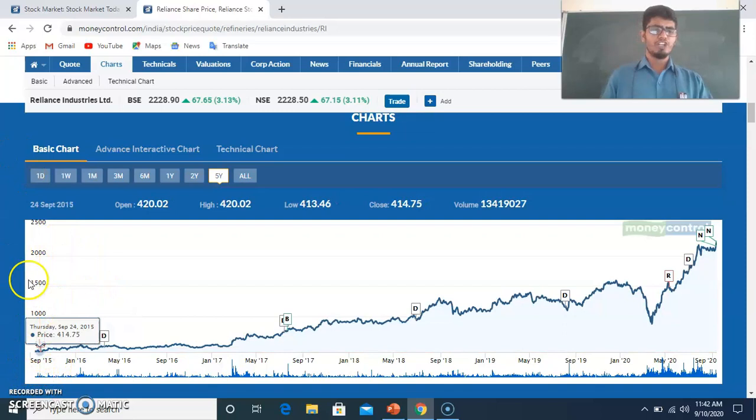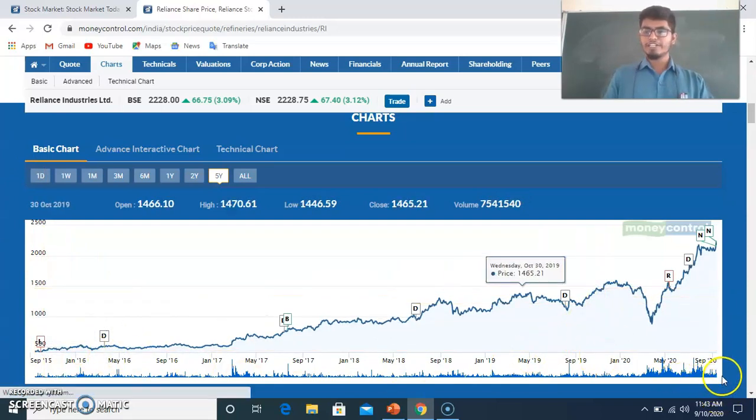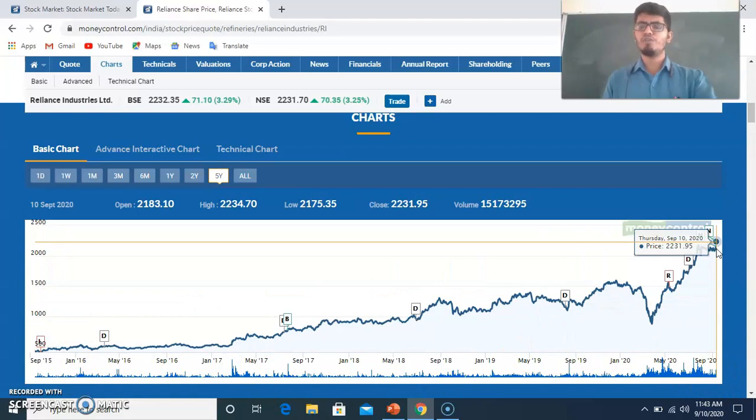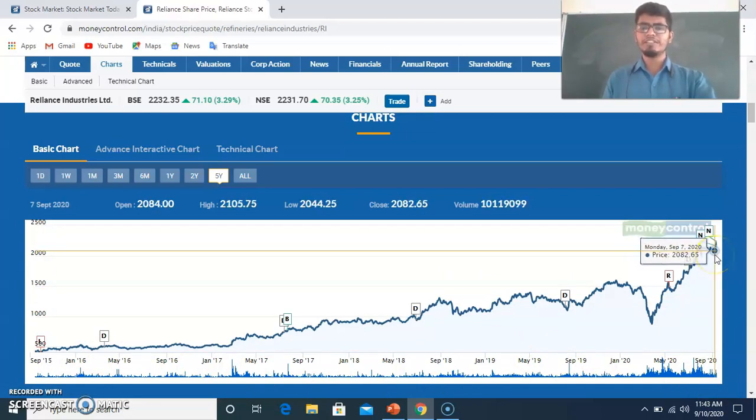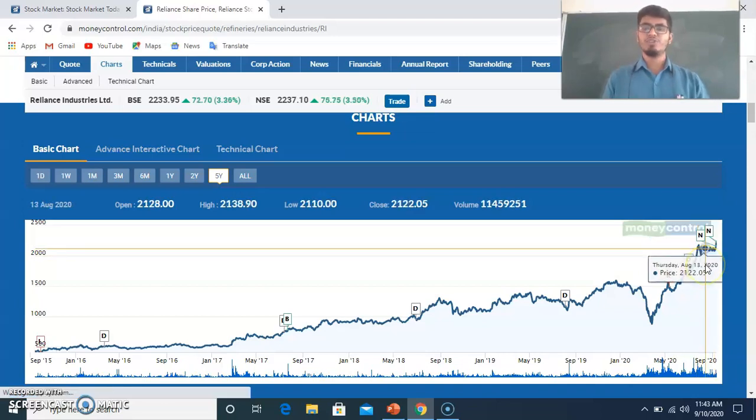If you are invested in September 2015, the value is 439.83. And right now, the value of one particular share is 2231.95. That means if you are invested in the equity shares of Reliance Industries, today's value is more than 4 times.